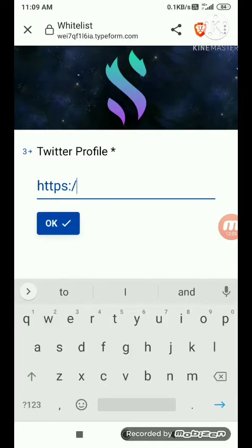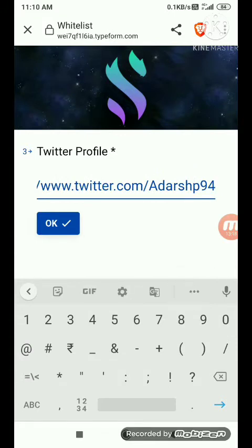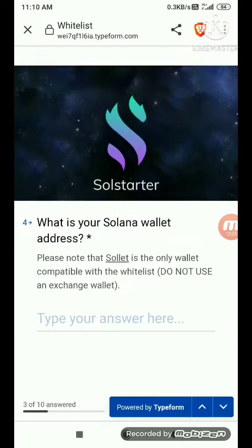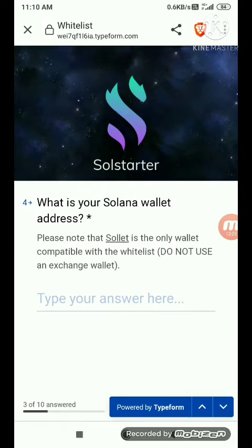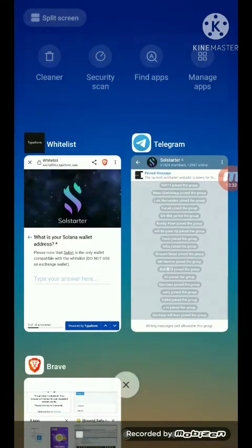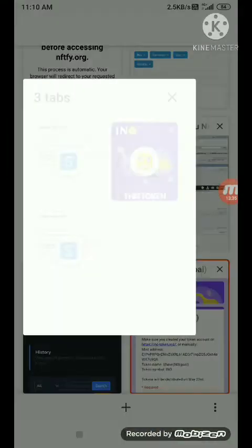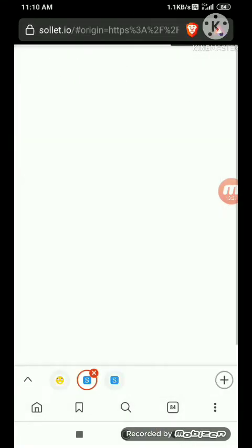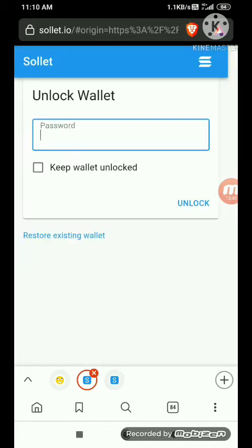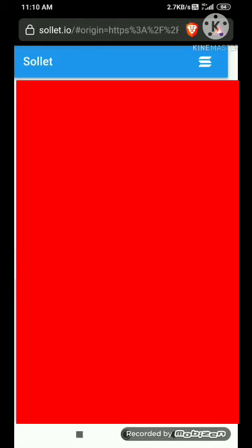So like this you can write https://www.twitter.com/ and then your Twitter username. So click on OK now. And what is your Solana wallet address? I hope you have made an account on solid.io. So you just need to open that, open this solid.io and paste your address.